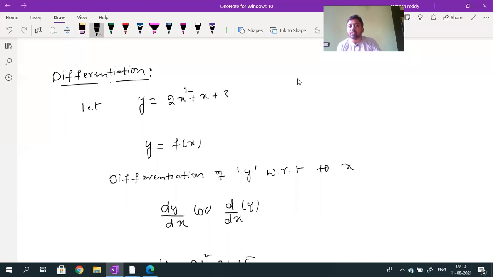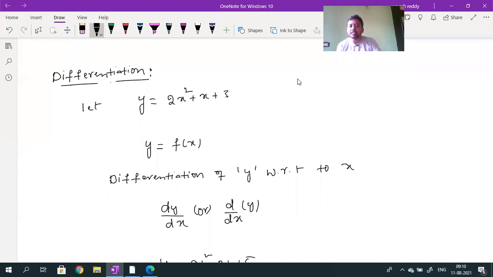So don't raise your hands. Let me continue. At the end of the concept, I will open the chat box, and whatever your doubts are, I will clarify. Okay? So here y depends upon the x value. So y is called what? Dependent quantity. And the x value is the independent quantity. How does the dependent quantity change with respect to the independent quantity? That is given by differentiation.